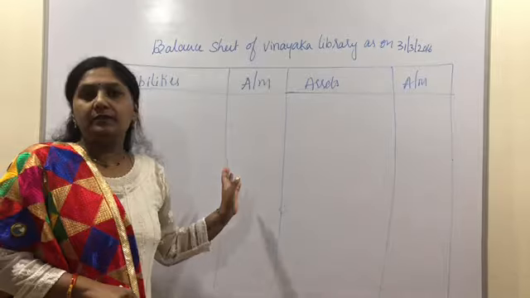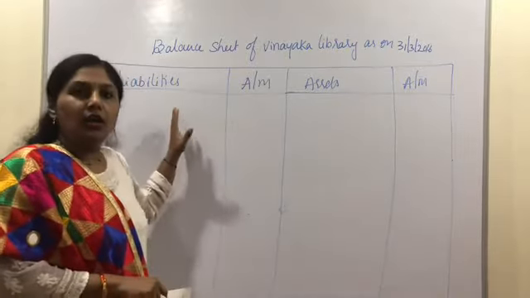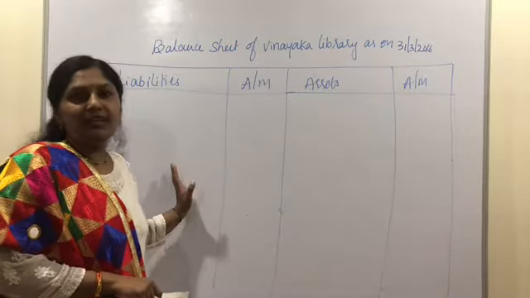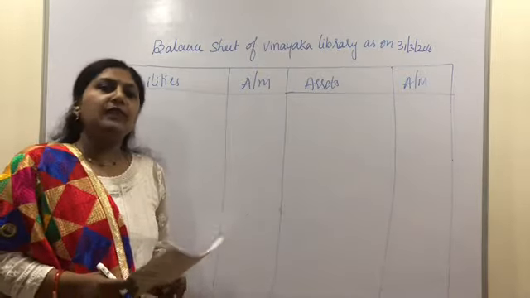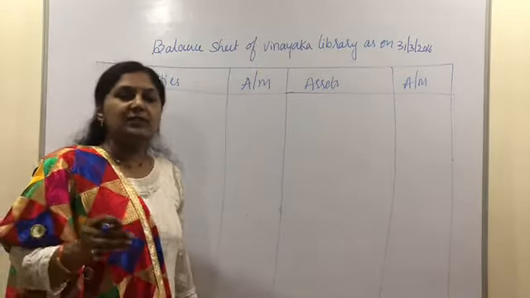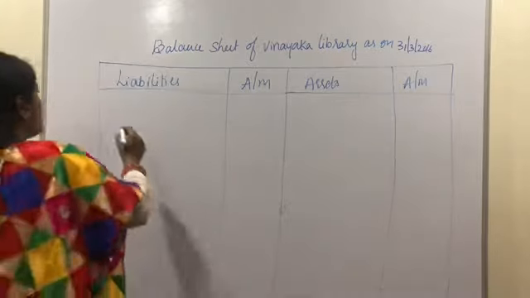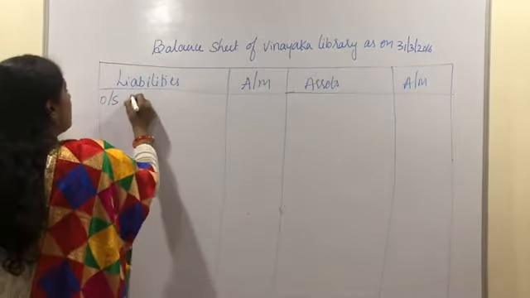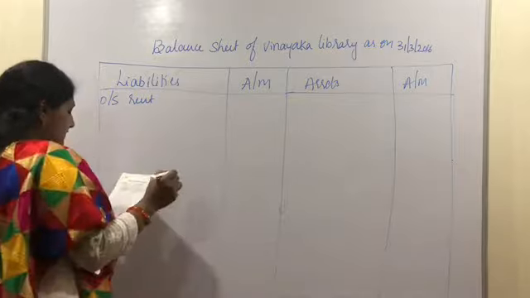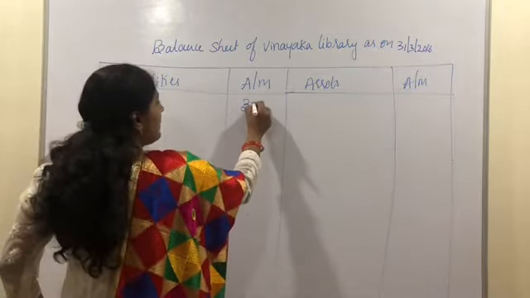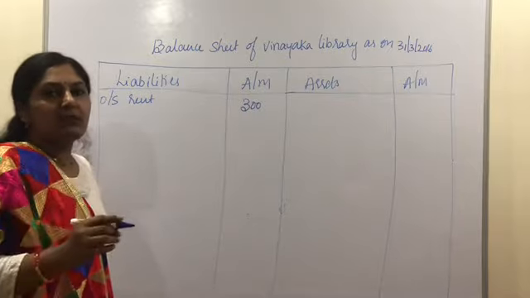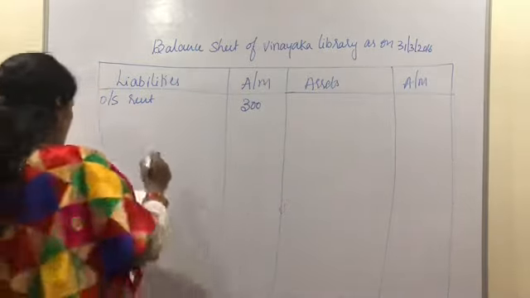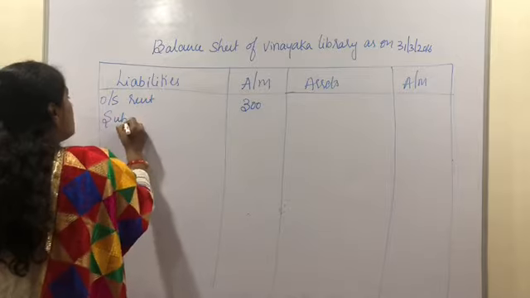Now let us begin with the balance sheet. So first of all, let us record all the liabilities and then we will calculate the capital fund. According to this particular problem, we have two liabilities to consider. The first one is outstanding rent. So outstanding rent for the current year, which is rupees 300, and we have subscriptions received in advance. Income received in advance is also treated as liability. So we need to record that here.